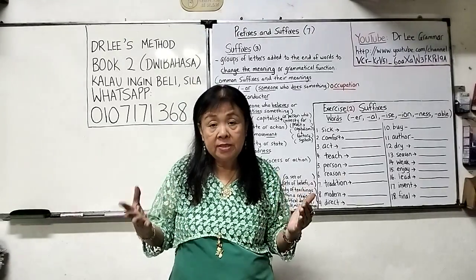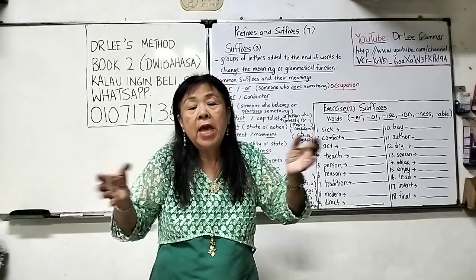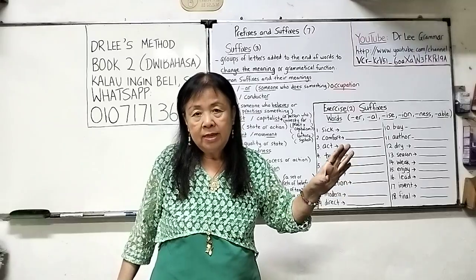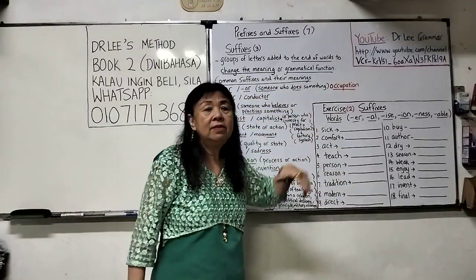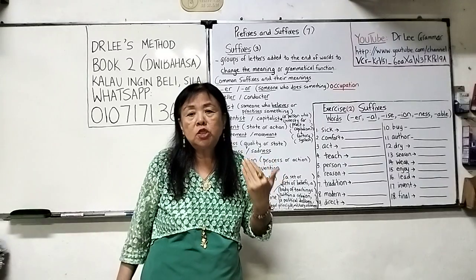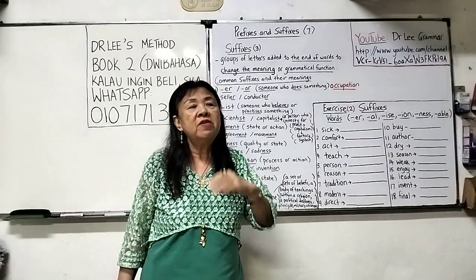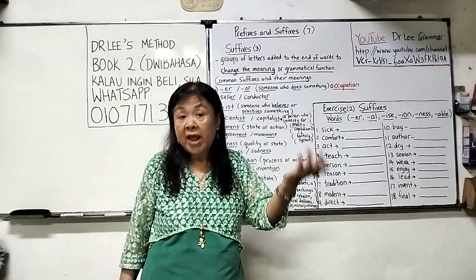So what are suffixes? Suffixes are 1, 2, 3, 4 or even 5 letters that we put behind a word to change the meaning and or to change the grammatical function. Grammatical function means to say from a verb to a noun, or from a noun to a verb, or to an adjective.